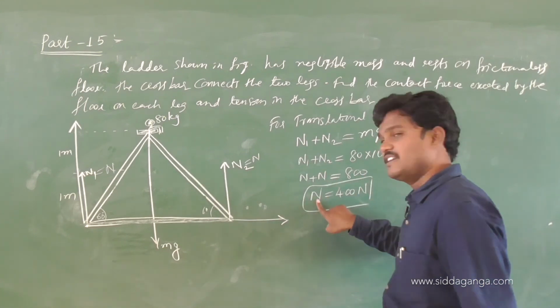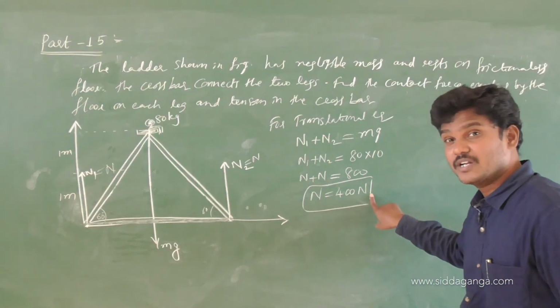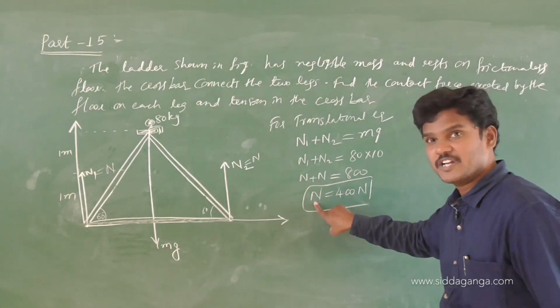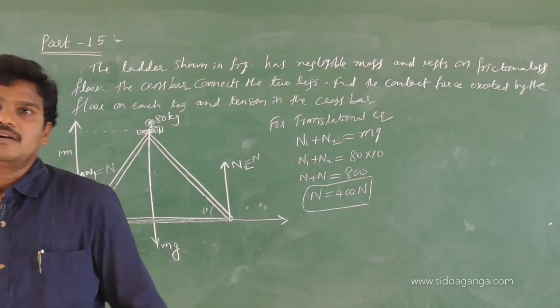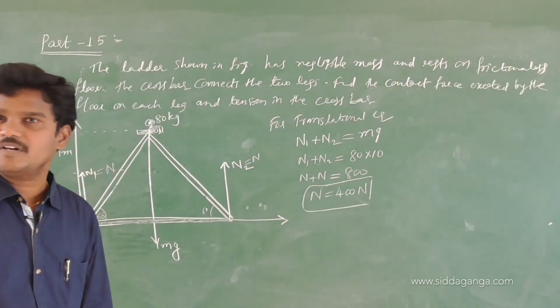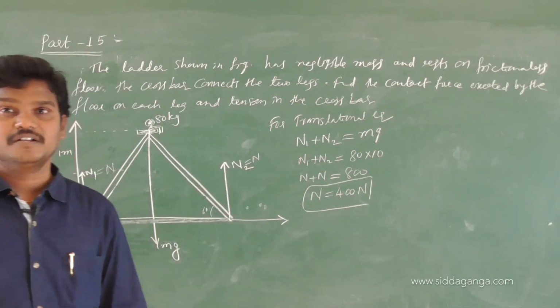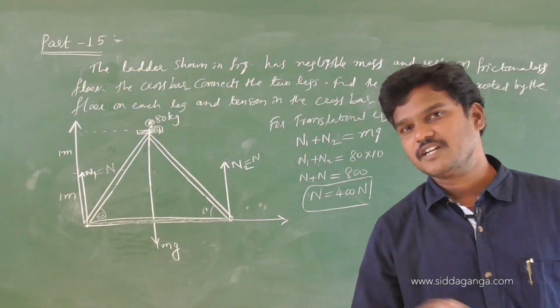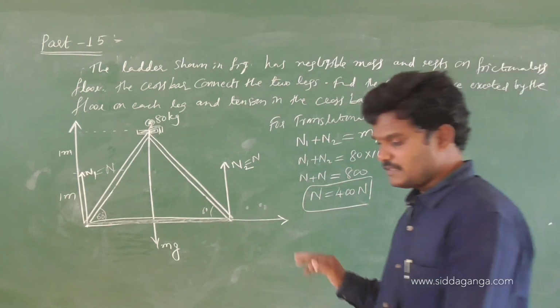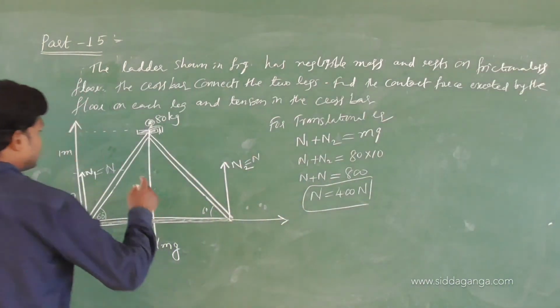Normal reaction force N is equal to 400 Newton. So what is N? Normal reaction force exerted by the floor on each leg, 400 Newton. What is the next target? What they are asking? Tension. Tension in this ladder.